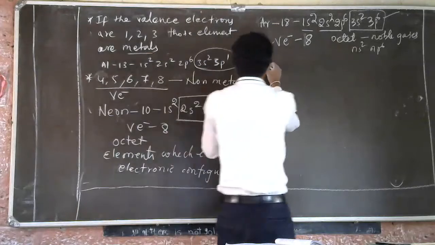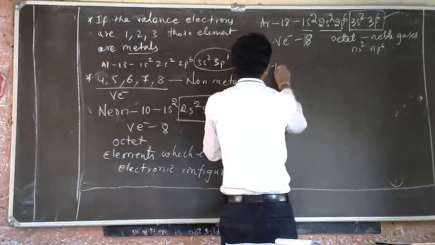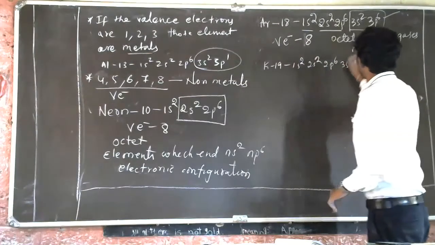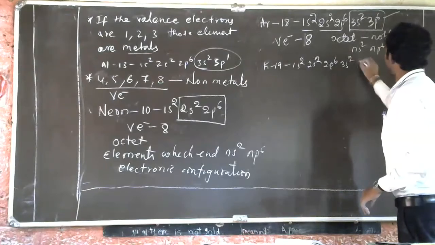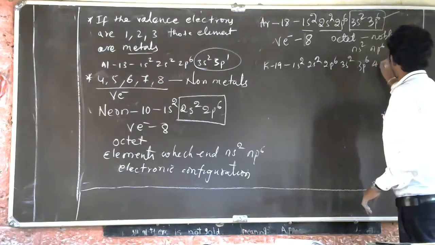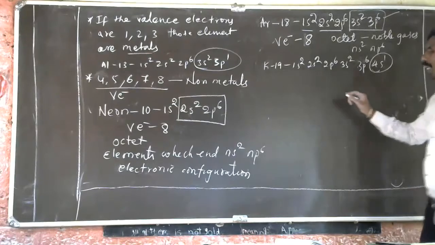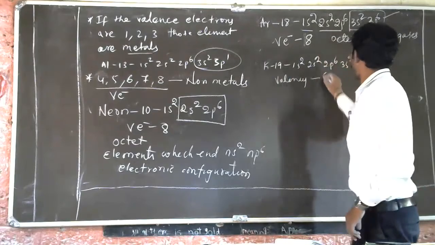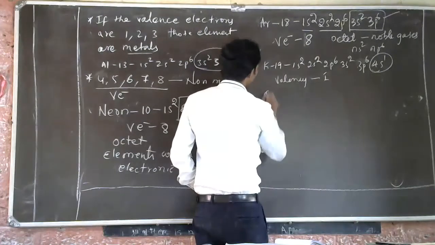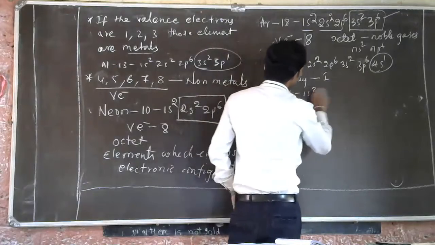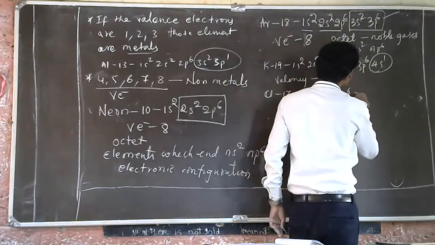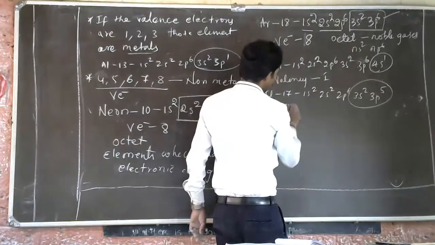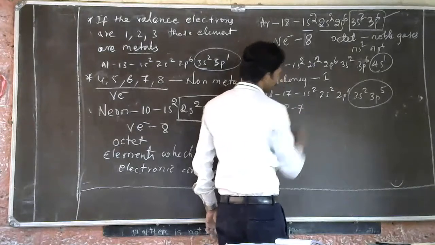See, if I take potassium, which is 19: 1s2, 2s2, 2p6, 3s2, 3p6, 4s1. See here, so the valency is how much? Valency is 1. Similarly, chlorine is 17: 1s2, 2s2, 2p6, 3s2, 3p5. So the valence electron is 7.